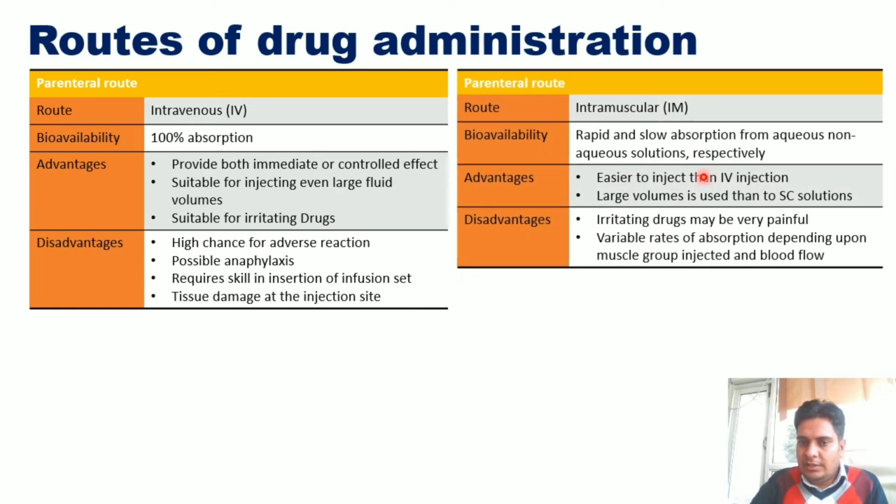The second one is intramuscular. It shows rapid and slow absorption from aqueous and non-aqueous solutions respectively. So if the solution is aqueous, it will show rapid absorption, and if it is non-aqueous, it will show slow absorption. The advantage of this route is that it is easier to inject than the intravenous route, and a large volume is used